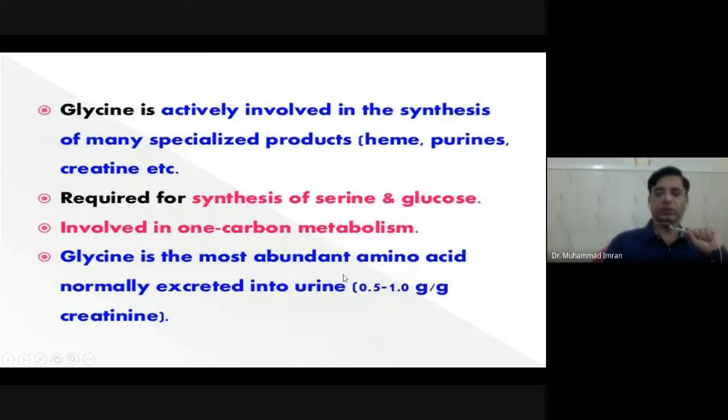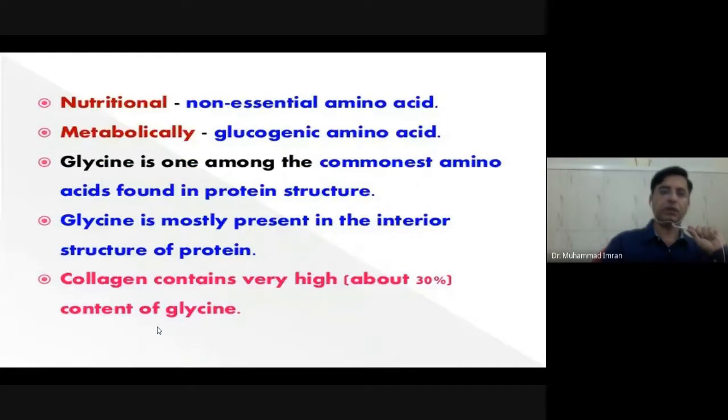Glycine is the most abundant amino acid normally excreted in urine, around 0.5 to 1 gram per gram creatinine. That is a huge amount, because creatinine is formed from glycine, that's why it says 0.5 to 1 gram per gram creatinine. It is a non-essential amino acid, a glucogenic amino acid. Glycine is among the commonest amino acids found in protein structure.